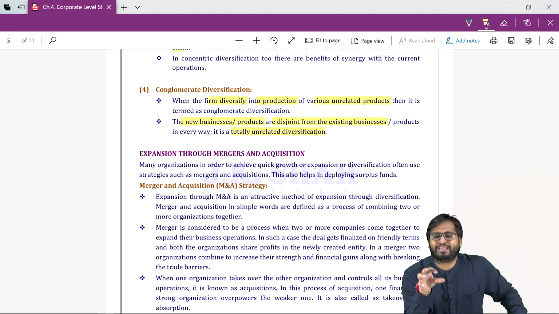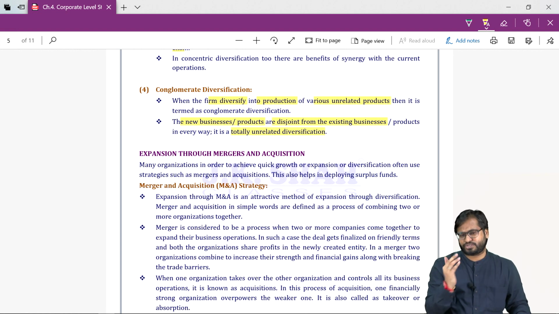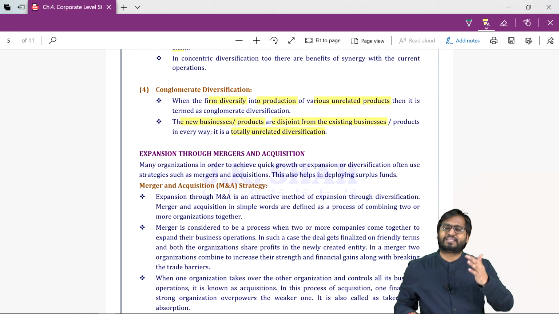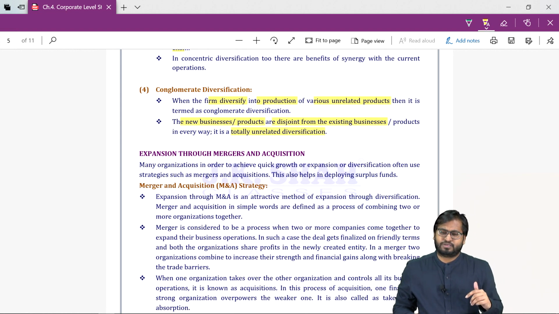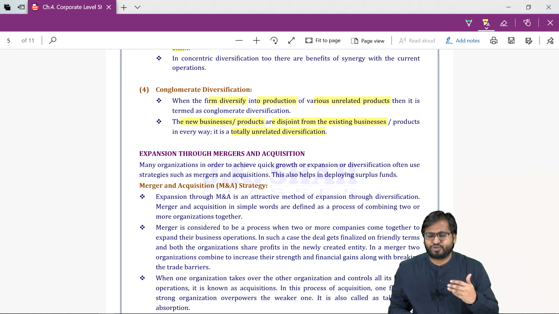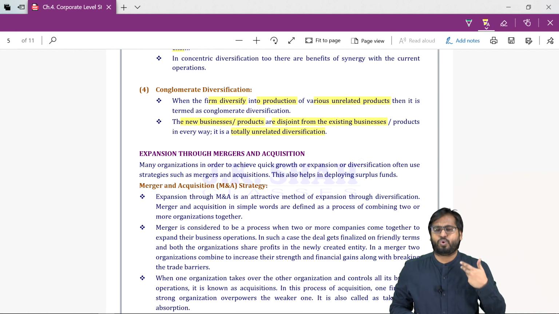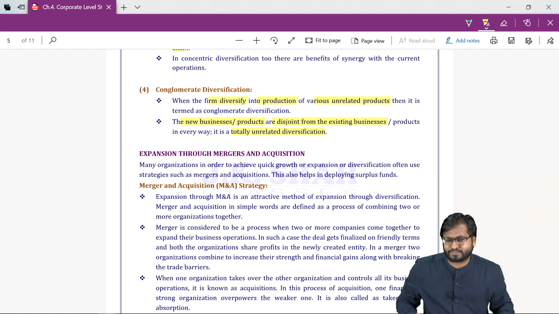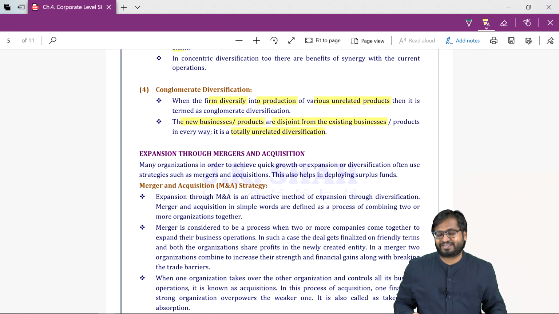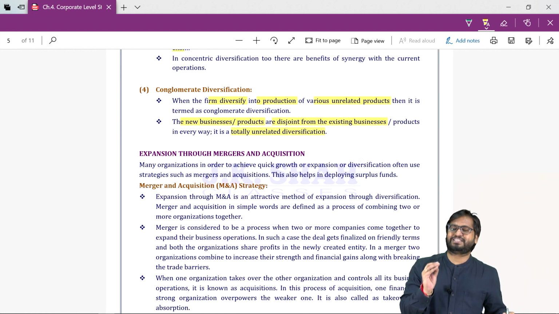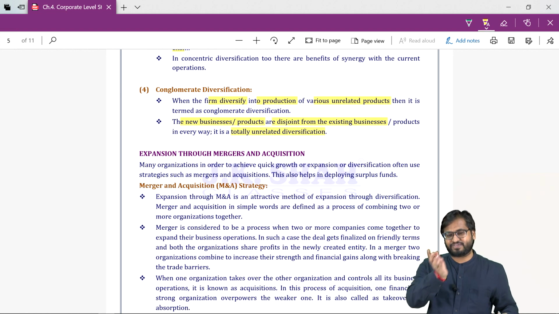So Vodafone Idea is a horizontal merger. Co-generic: same process, same marketing technique. Instead of doing it from scratch, I merge with some other company. Conglomerate merger is a totally unrelated merger. I have no connection with my existing business, but still I am merging with that company.